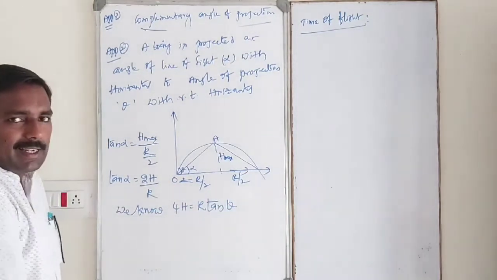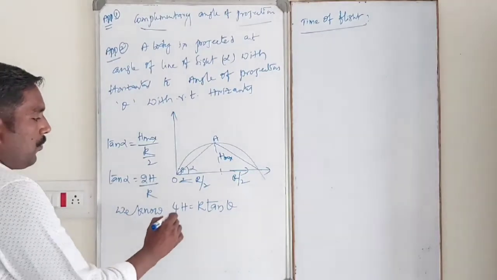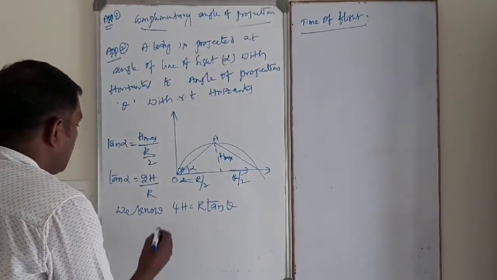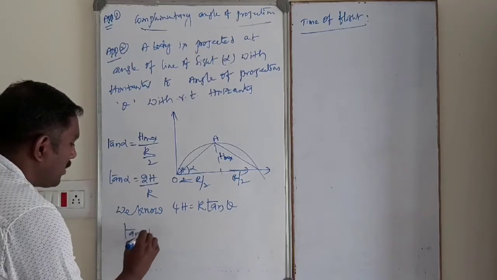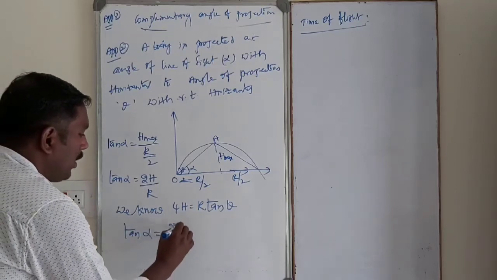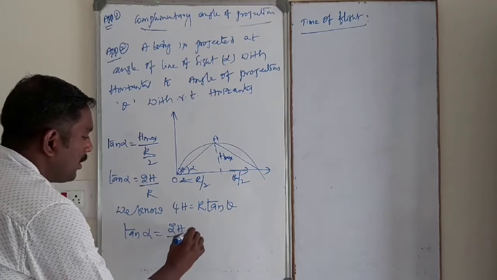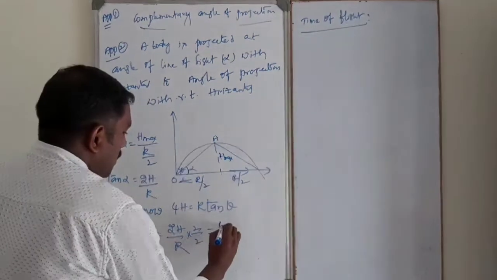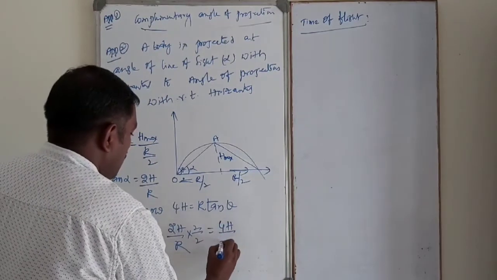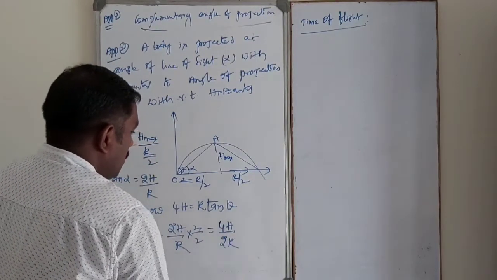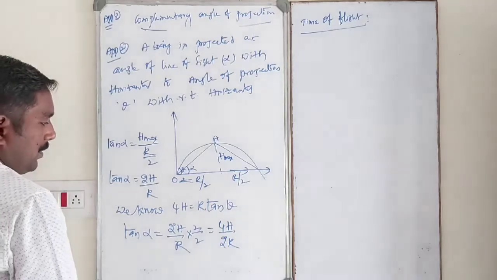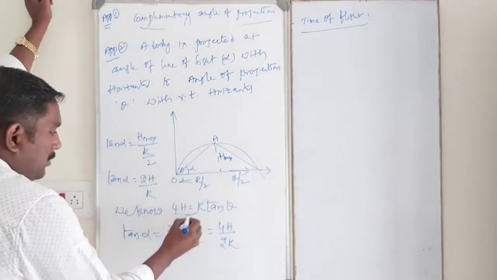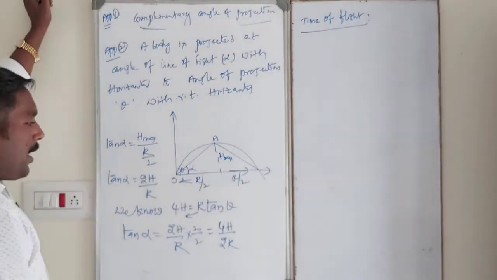This was discussed in yesterday's class. Then tan alpha is equal to 2H by R. Multiplying and dividing by 2, that is 4H by 2R. On cross multiplication, 4H by R is equal to what?